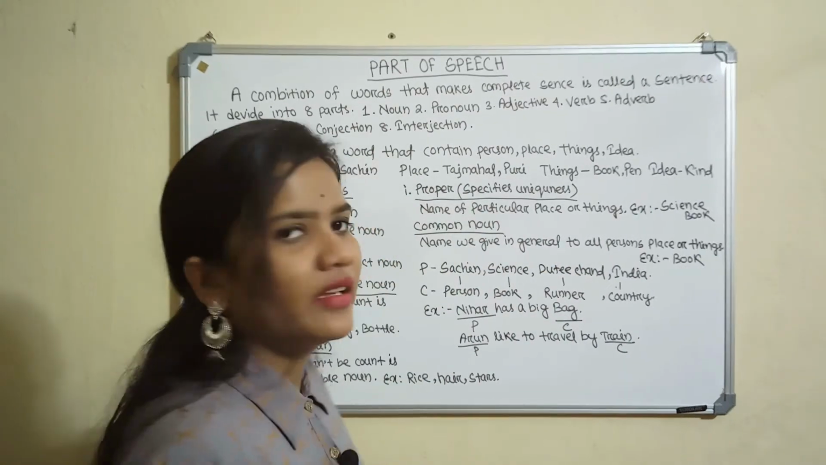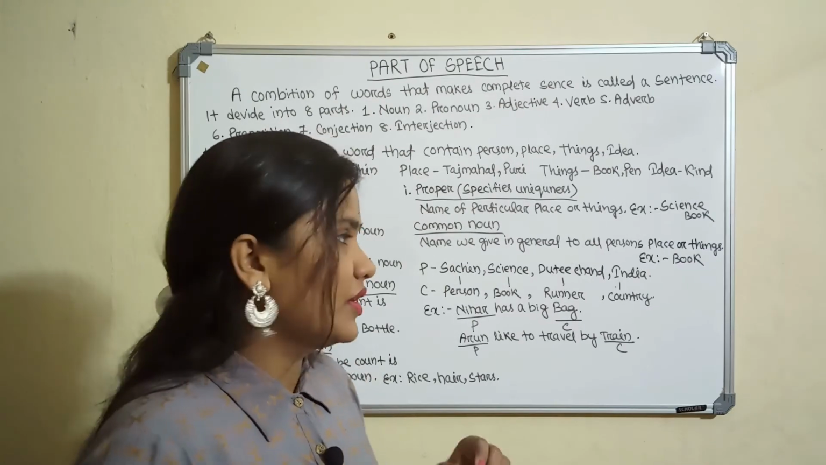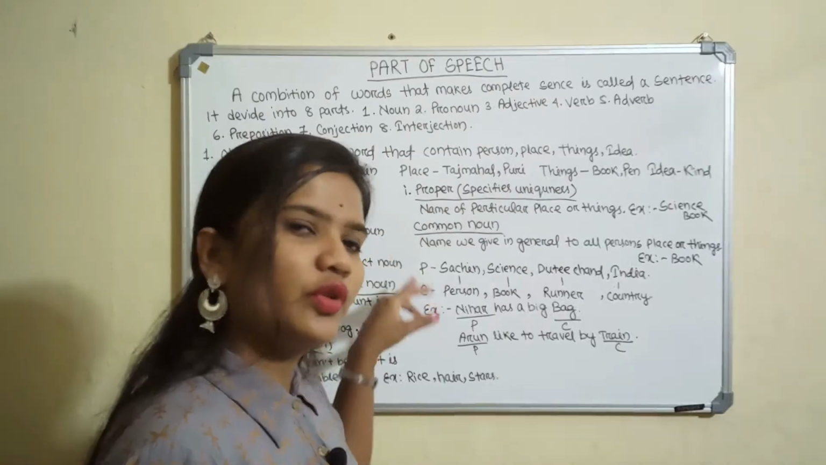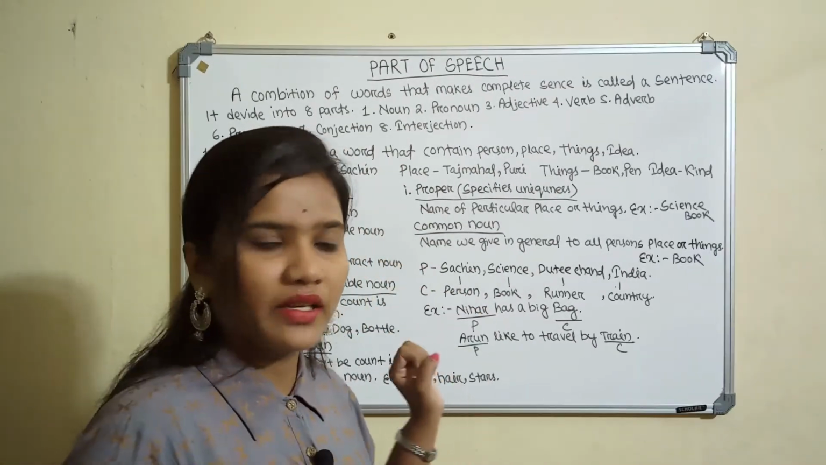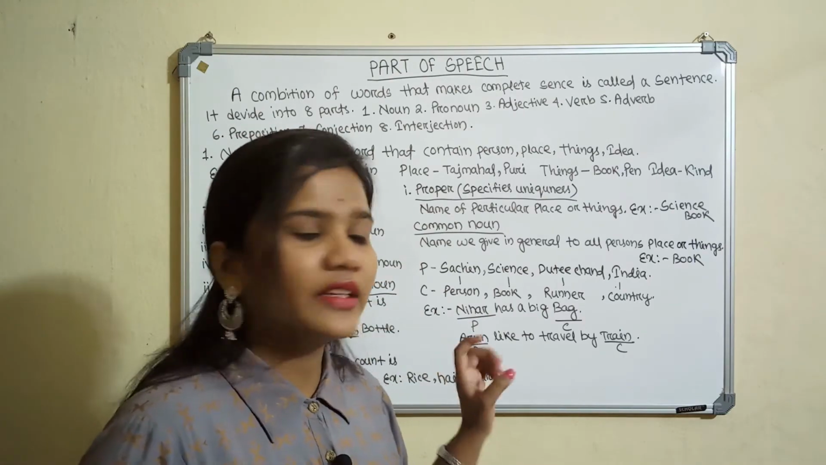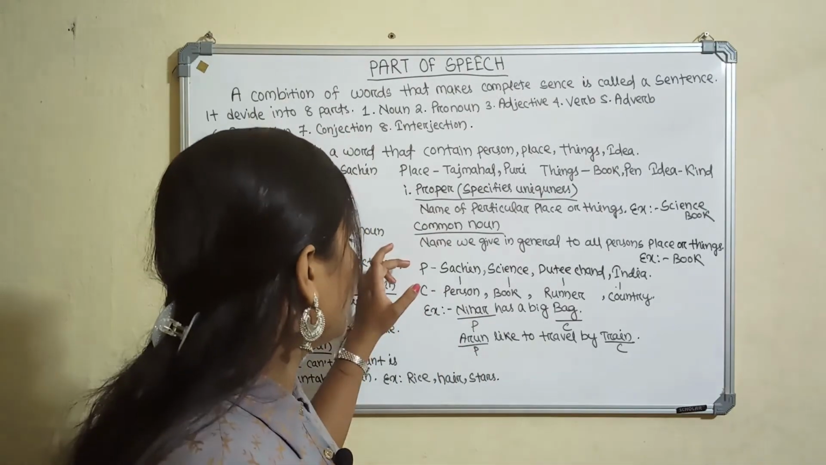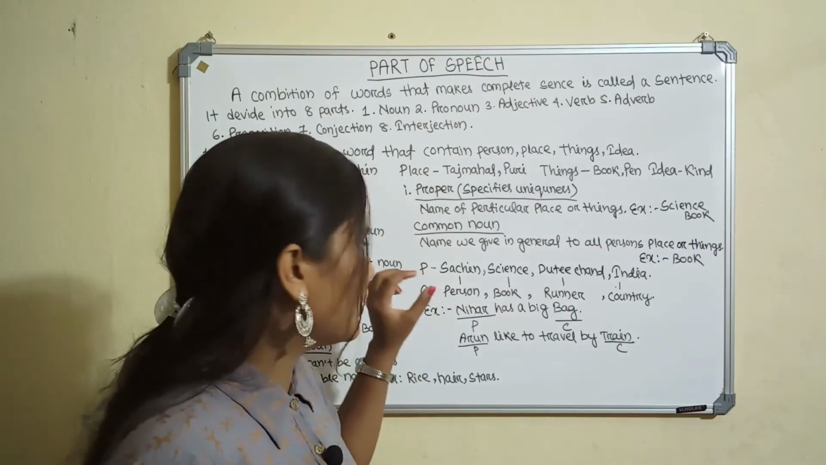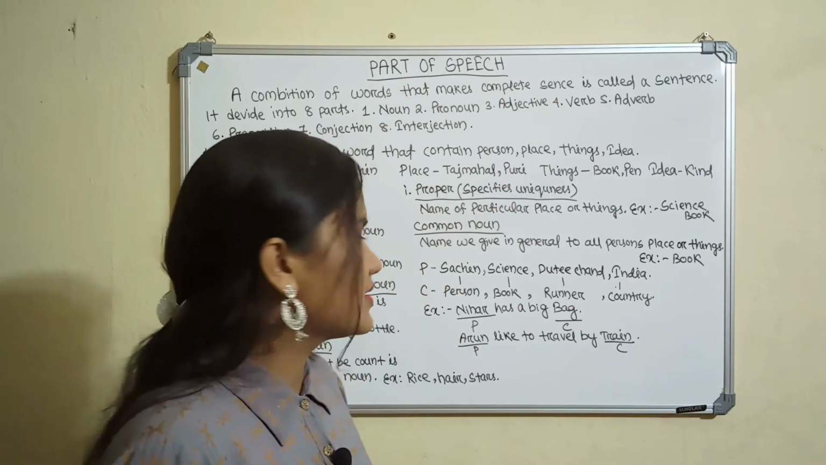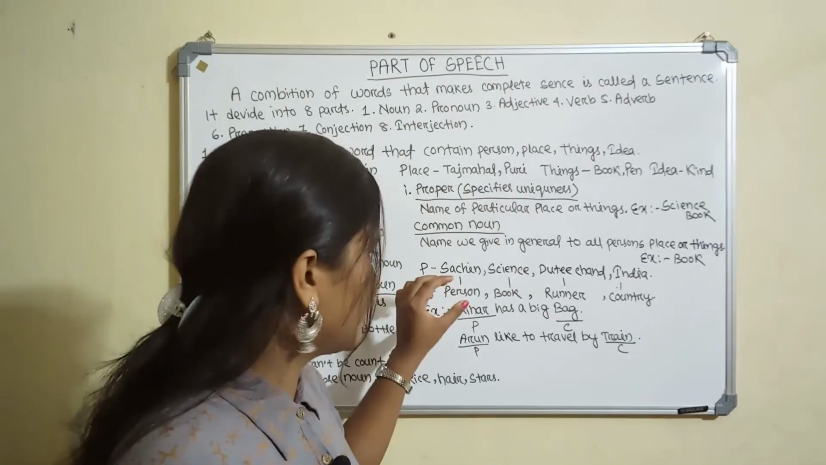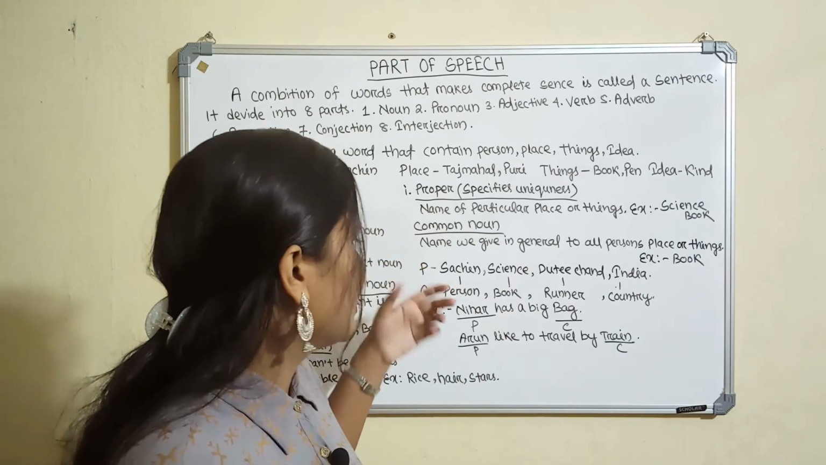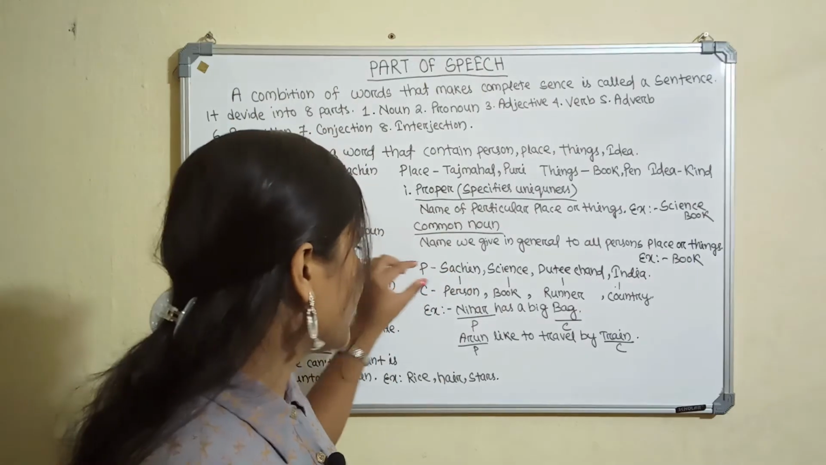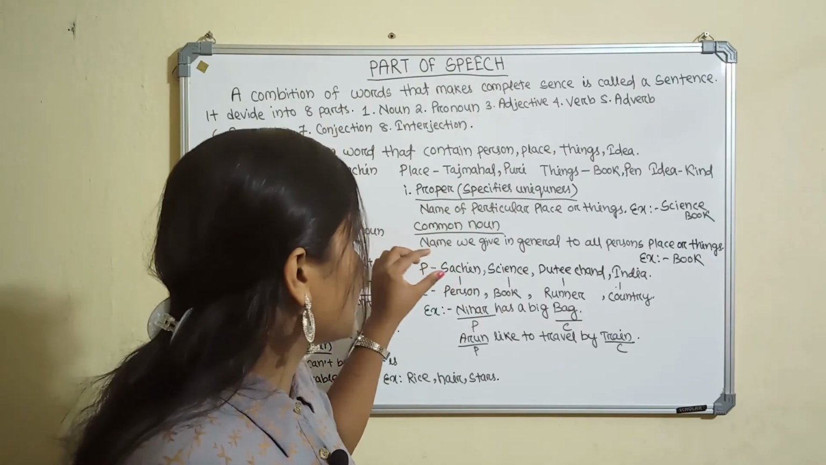Then we will compare proper noun and common noun. Proper noun and common noun are opposite to each other, so we will compare both. Proper noun specifies uniqueness, but common noun specifies generalization. Now we will discuss person names, like Sachin. Sachin is one person who is a player. There are many players, but Sachin is one of the players who is the best player. Sachin is a good player. Here we represent the name Sachin, so Sachin is a proper noun.